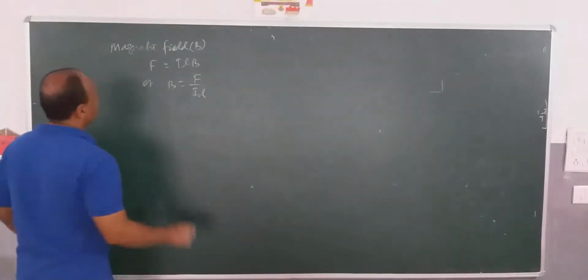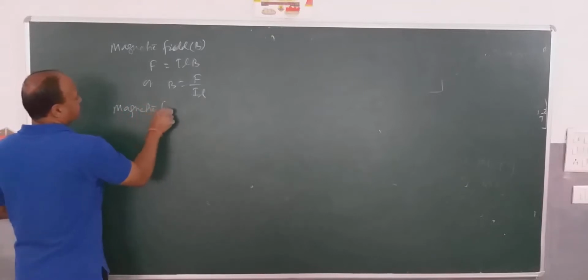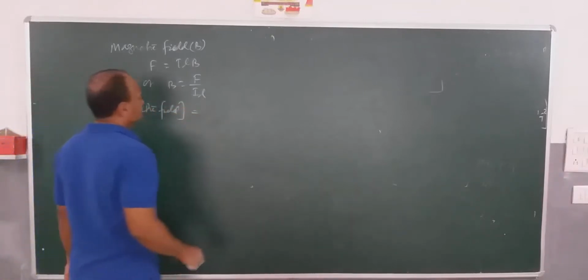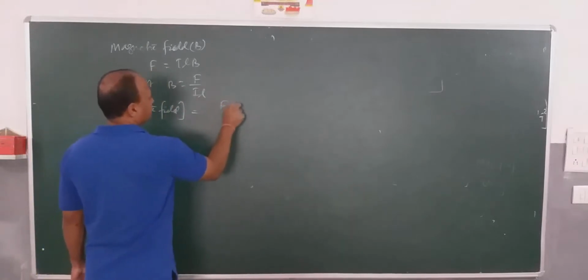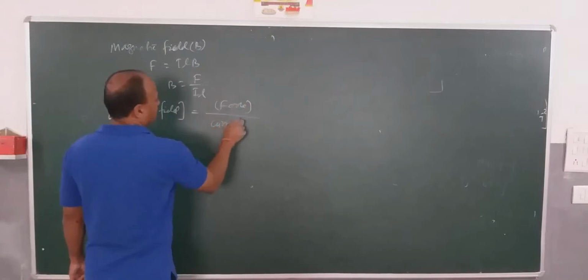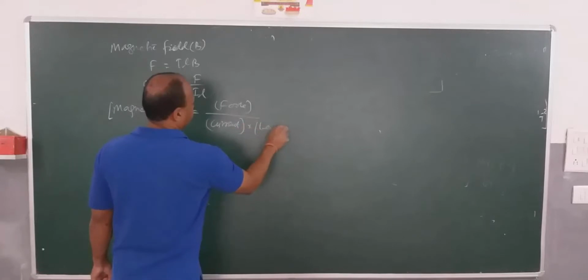So here it is. Magnetic field is equal to force divided by current into length.